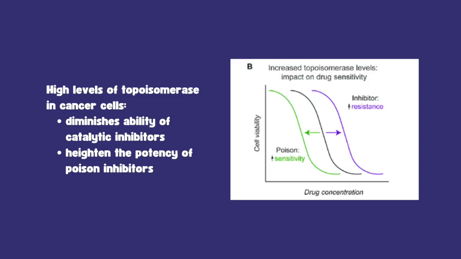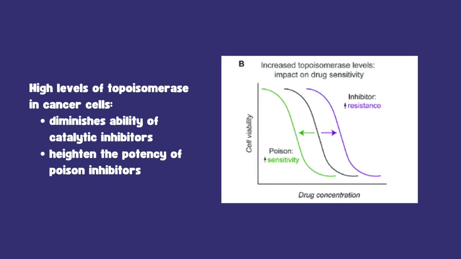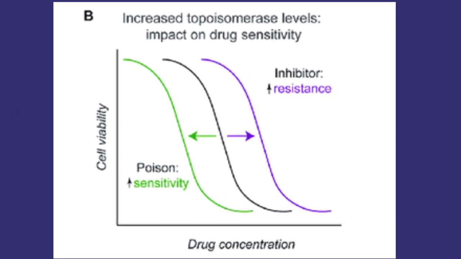Some have proposed that the ability and effectiveness of catalytic inhibitors would diminish greatly against such a large quantity. In contrast, these high enzyme levels could actually heighten the potency of poison inhibitors since the damage could expand quickly. Overall, the sensitivity towards the drug seems to be highly dependent on the amount of enzyme that is present.